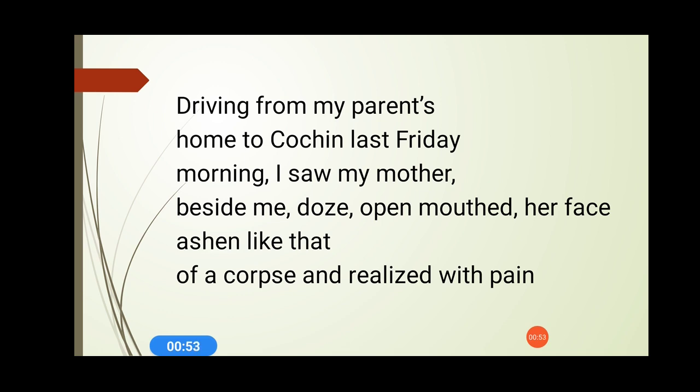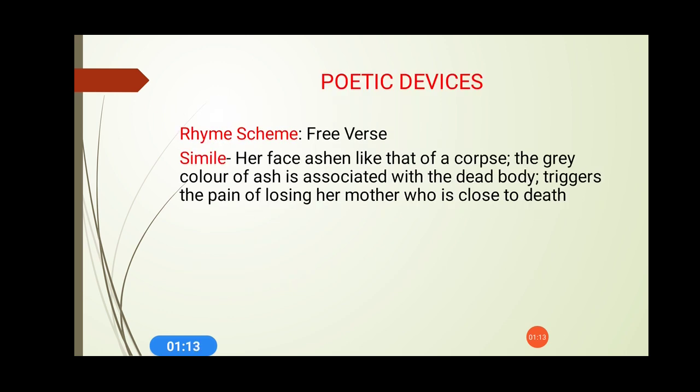Driving from my parents' home to Cochin last Friday morning, I saw my mother beside me, doze, open mouth, her face ashen like that of a corpse, and realized with pain. So these are the first 6 lines that I have taken from the poem, and let's discuss the poetic devices that have been used by the poet, Kamala Das. In the first 6 lines, around two poetic devices have been used. The first one is the rhyming scheme and the next one is simile.